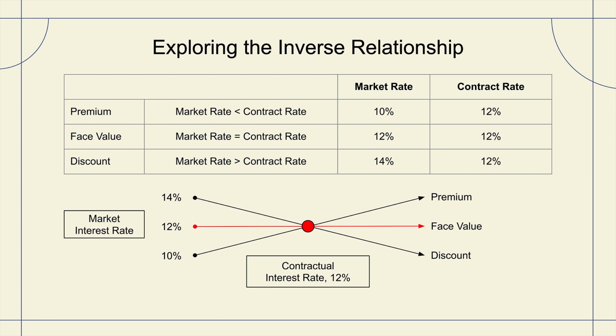In contrast, let's move to premium. In a premium situation, the market rate, so what everyone else is offering, is less than the rate that is embedded within our contract. Let's imagine in a premium situation that the market rate is 10% and we are offering 12%.